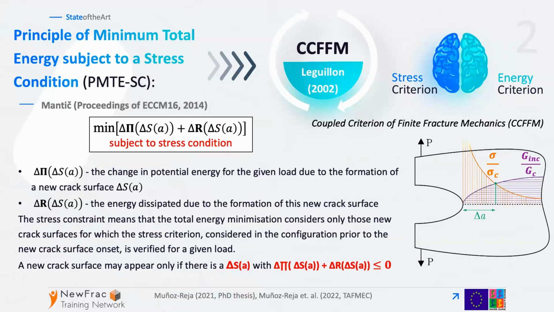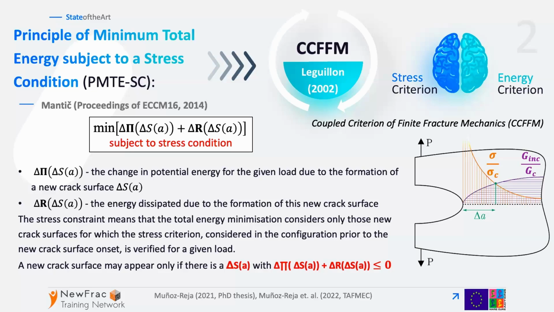This approach is based on the coupled criterion of finite fracture mechanics proposed by Dominique Leguillon in 2002, which couples stress and energy criteria, which were used up to that moment just separately. Considering, for example, a simple case of a U-notch, we introduce two curves. One is the normalized tensile stress along the prospective crack path, and the other is the normalized incremental energy release rate along the prospective crack path.